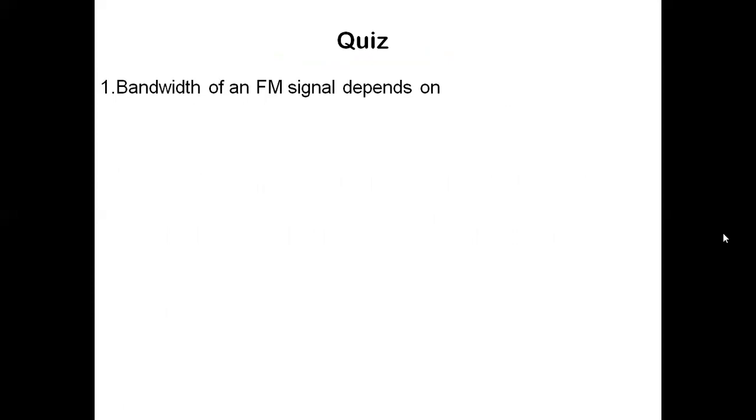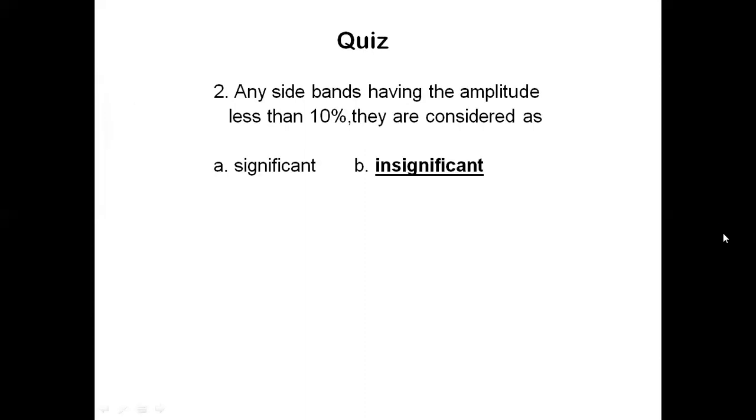Bandwidth of the FM signal depends on frequency deviation. So bandwidth is equal to 2 times frequency deviation plus message signal frequency. Any sidebands having the amplitude less than 10%, they are insignificant.